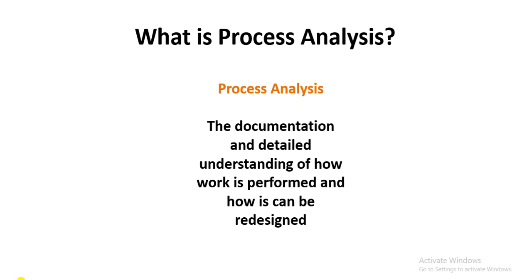Before going into the process analysis, you are supposed to ask certain questions about the process: is this process having a strategic fit between the current competitive capabilities and the process's competitive priorities?